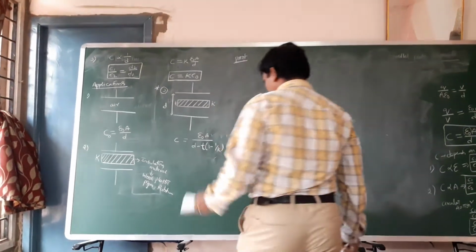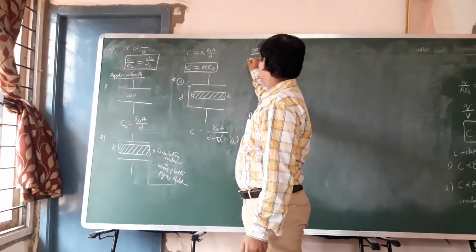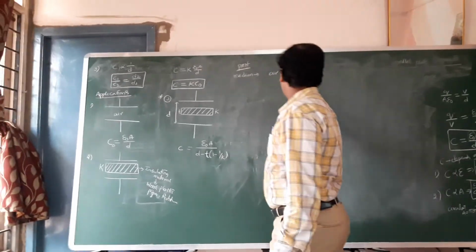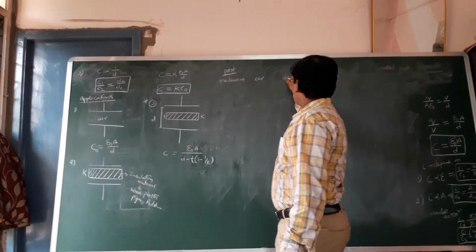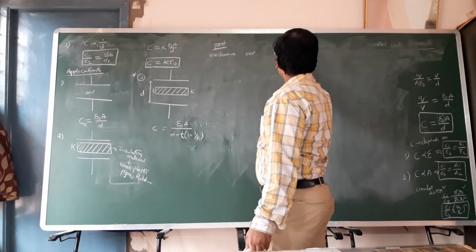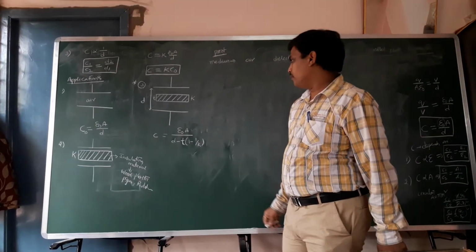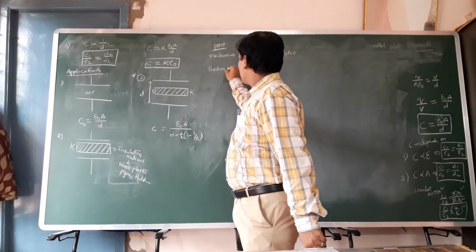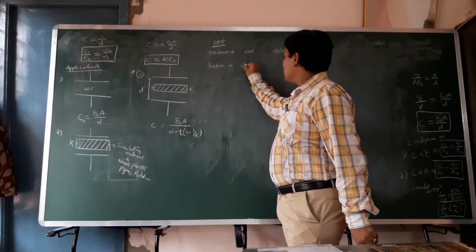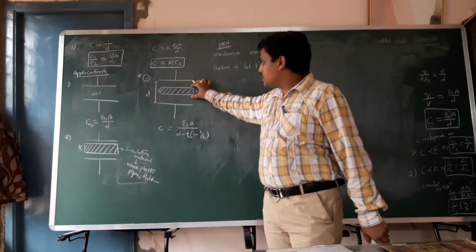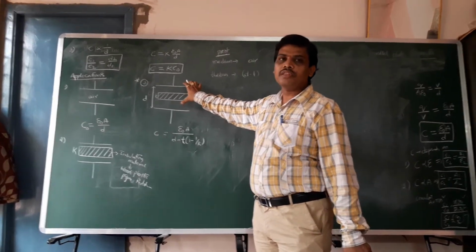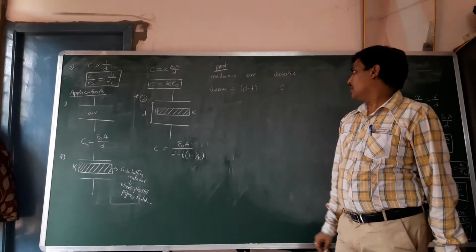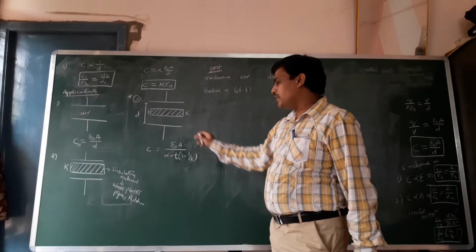According to the structure, there are two mediums existing. One is the air medium, the second one is the dielectric medium. The air thickness can be taken as D minus T, because T is the dielectric slab and the remaining is all occupied with air. So the remaining distance is D minus T. The dielectric thickness is T. This equation can be derived from Gauss law.